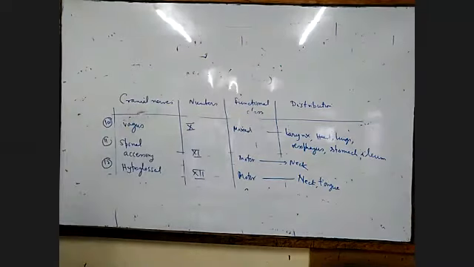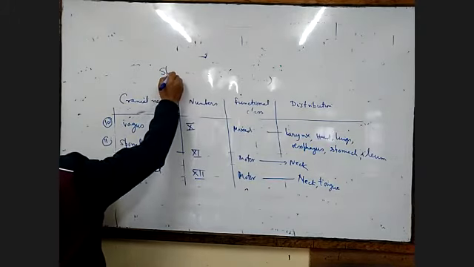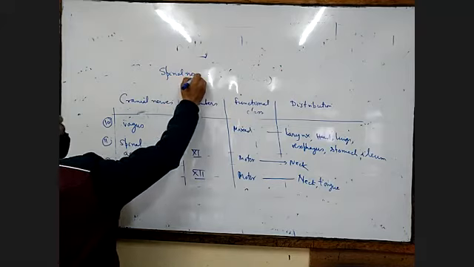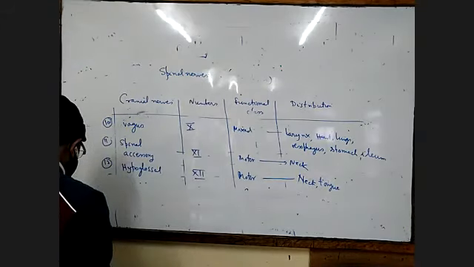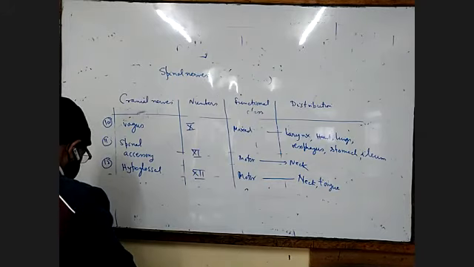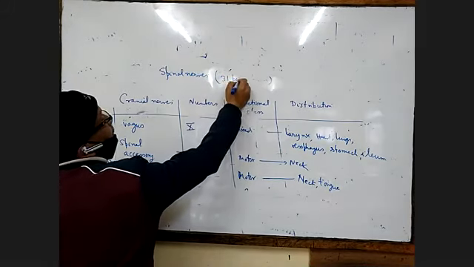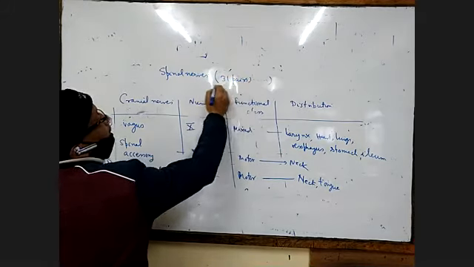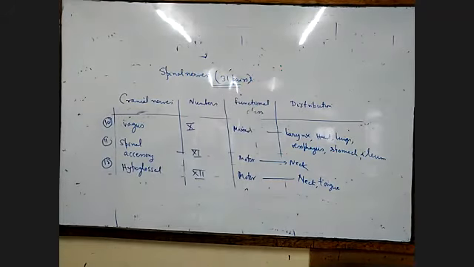Next, we'll go to the spinal nerves now. They arise from the spinal cord. There are 31 pairs of spinal nerves in human beings, very important. So here we just write the name of the spinal nerve.